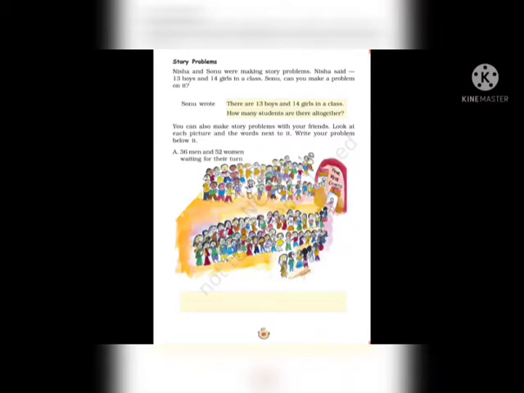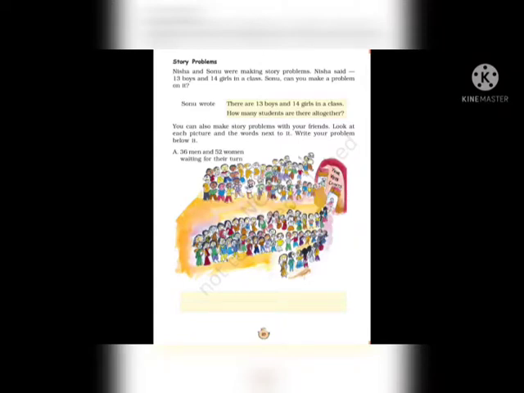Okay, next question. 36 men and 52 women waiting for their turn. Here we can see a voting counter. These people have come here to vote and now they are waiting in the line for their turn.